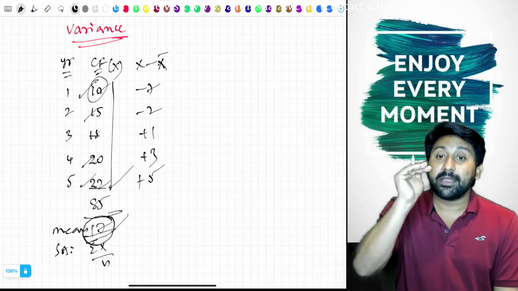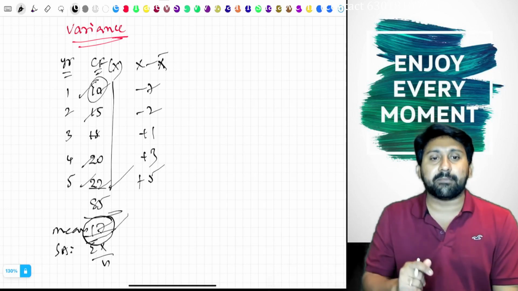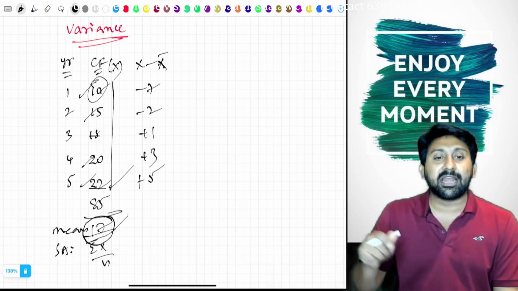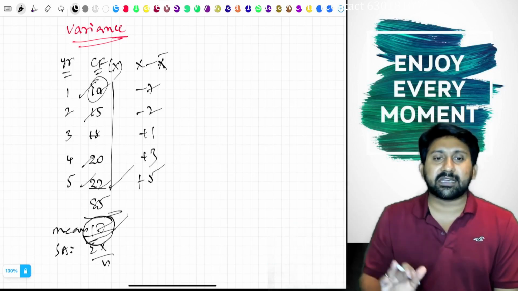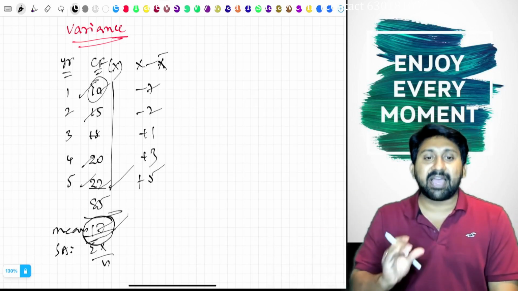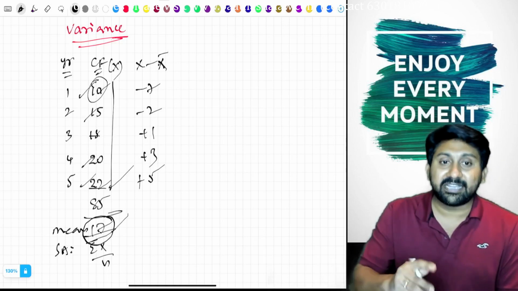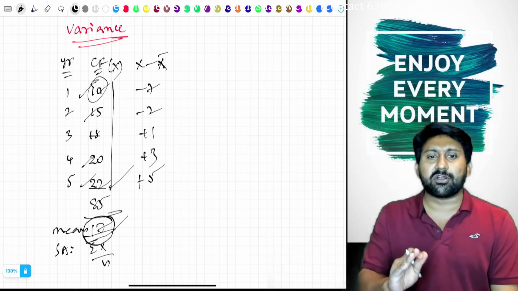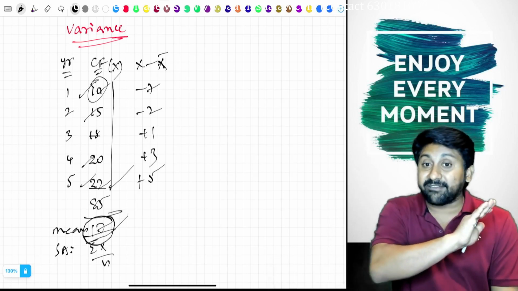Means it can go up, it can also come down. 17 is not guaranteed, because if you take the first number 10, 10 is below 17. If you take the last number 20, 20 is above 17. Therefore, none of the numbers are correct. 17 is also not perfect. It is only an average measure. This average has a deviation. So deviation means a change. It can move upwards, it can also move downwards, which means it doesn't have any symbol.